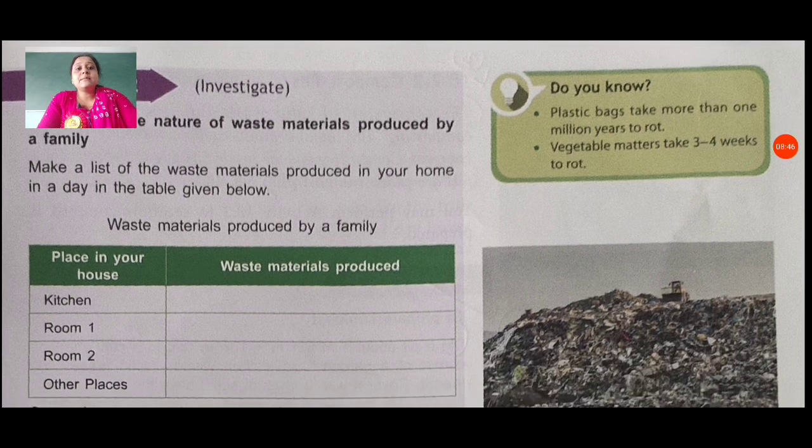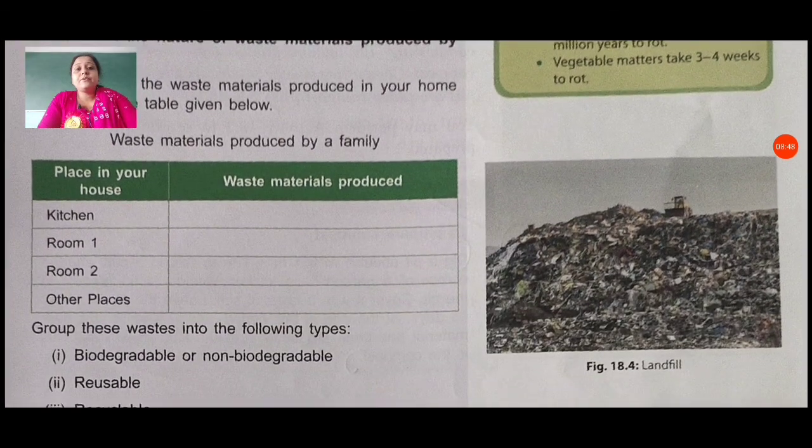You can see two columns here. Under place in your house, you have kitchen, room 1, room 2 and other places, and in front of them you write down the names of the waste materials produced there. Using this table, you can find out the list of waste materials produced at home.